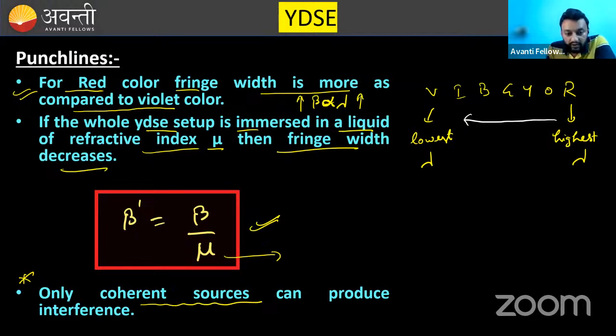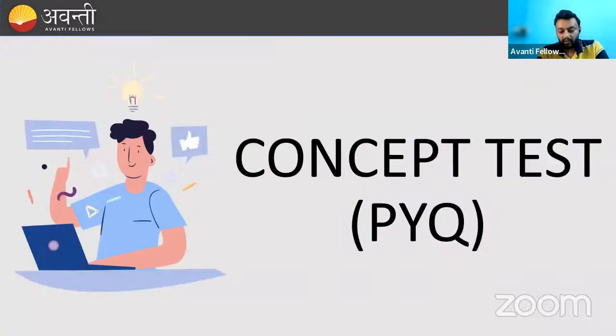So the thing is, only coherent sources can produce interference. If the sources are not coherent, they cannot produce an interference pattern. I will mention one more word, interference pattern. It's not like they will not interfere. They will interfere, but they cannot produce the pattern. The pattern was bright, dark, bright, dark, bright, dark, bright, dark. This is the pattern of interference.